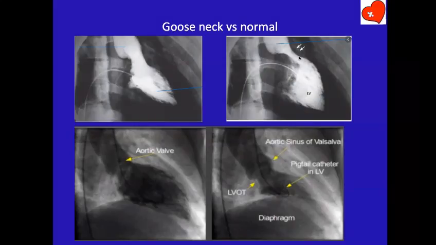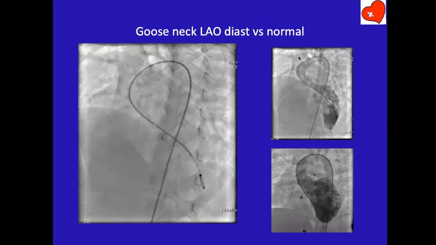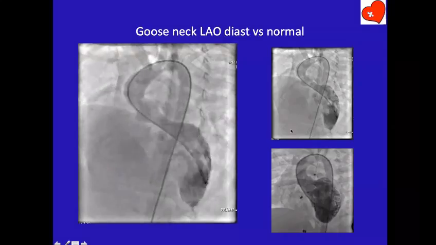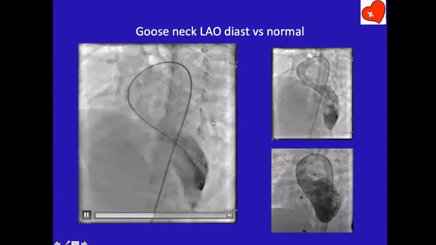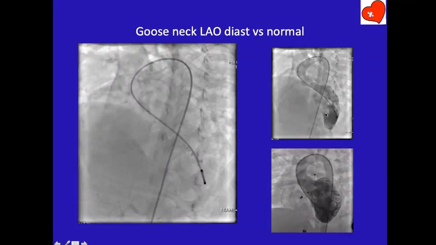I don't know whether they will ask you, but nowadays spotters are also being kept. So just remember goose neck of the LV outflow. In LAO also you can make out the goose neck. Actually, can you see this? Now, I have frozen a frame from this. If you see, the AV valve is here. This white thing is the AV valve, no? Negative shadow of the AV valve, and the LVOT formed an arch, deviated course over the AV valve in AV canal defect.